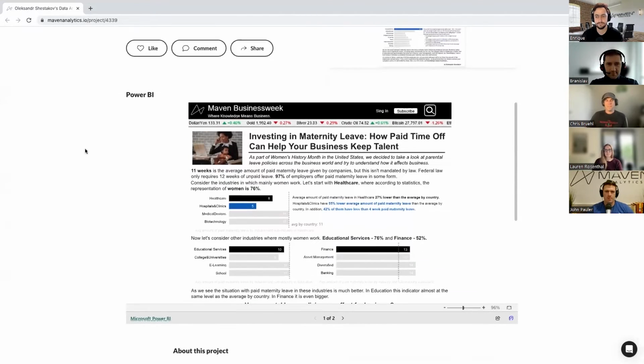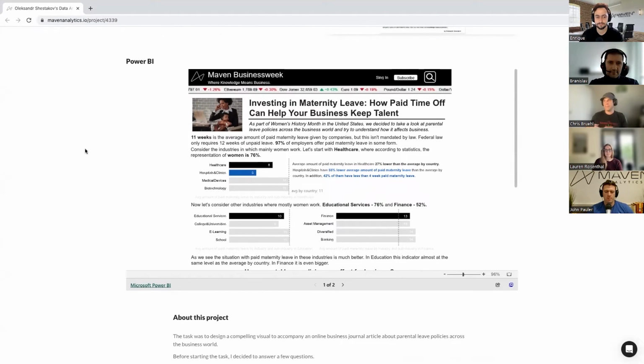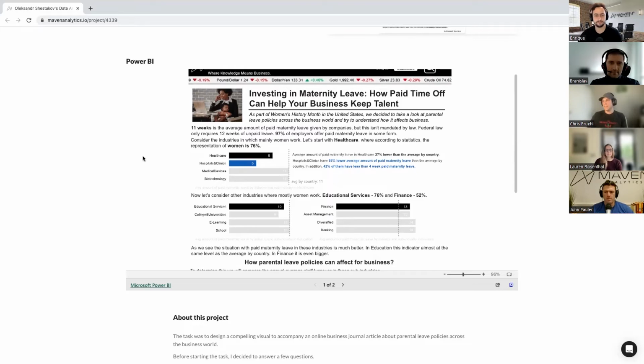There's a lot to like about Alexander's work here. I think he put a lot of creativity and curiosity into this project. First of all, we have a nice, visually appealing financial journal format. I'm not positive, but I think he might have mimicked Bloomberg Businessweek, which has a very similar visual style and page design.